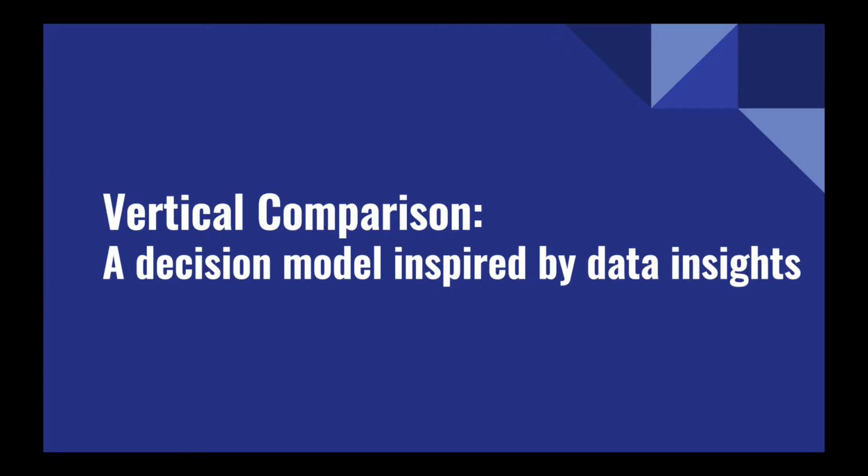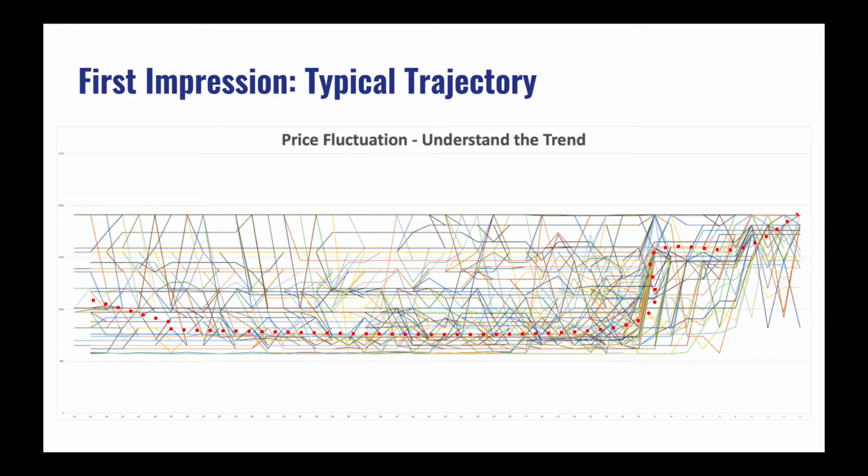Now let's move to the second part of the analysis. Here the problem we want to solve is when should a customer buy the ticket after he or she made the decision to travel. If we plot a historical price of the 45 period of the air flight, there is a rough trajectory, but with a fair amount of noise. In the following slides, we will explain some intuitive and clear patterns we have found through data visualization, data manipulation, and data analysis.